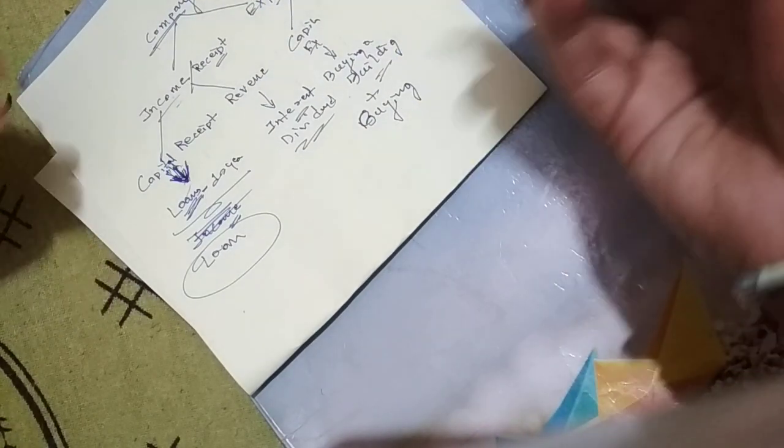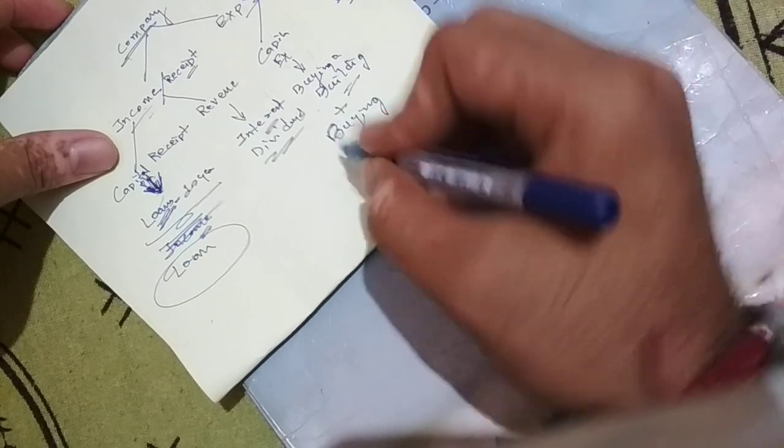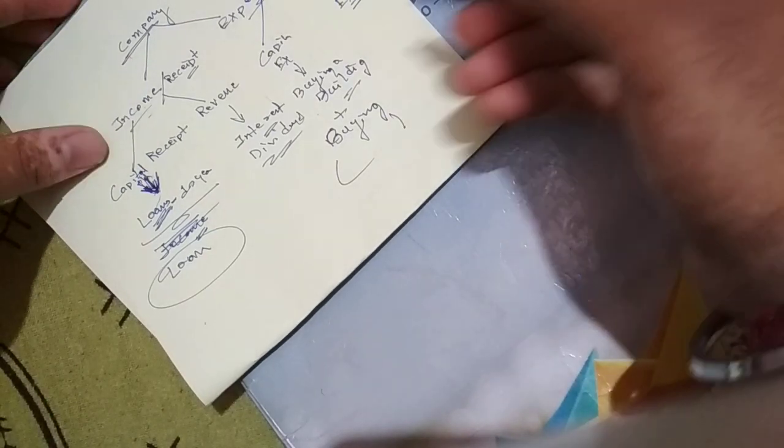So this is nothing but a capital expenditure. The amount goes out, and they created one asset which is nothing but Finacle. So this is a capital expenditure, which is for a longer period of time and a large amount of money is involved.